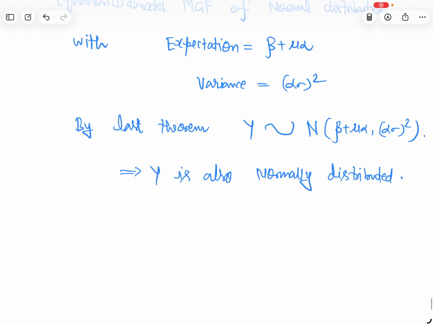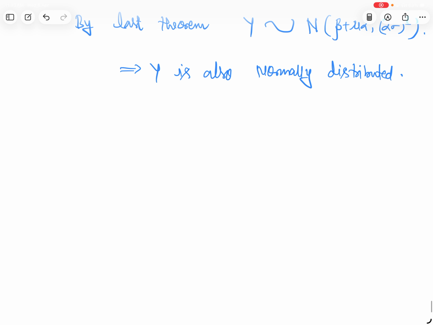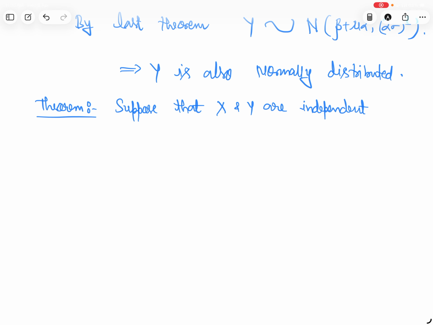Okay, suppose that X and Y are independent random variables.